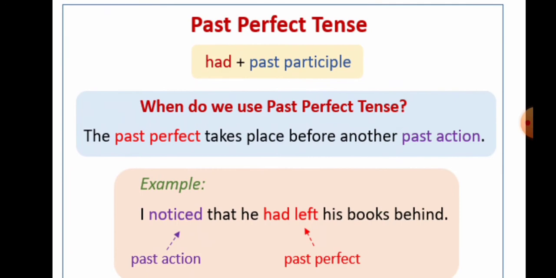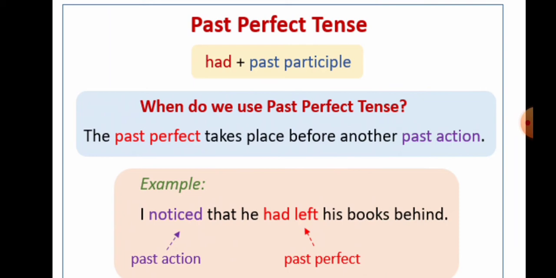Now let's learn past perfect tense. When do we use past perfect tense? The past perfect takes place before another past action. We are narrating about some past action, and before that particular action took place, another action had taken place. That should be said in past perfect tense. Example, I noticed that he had left his book behind.